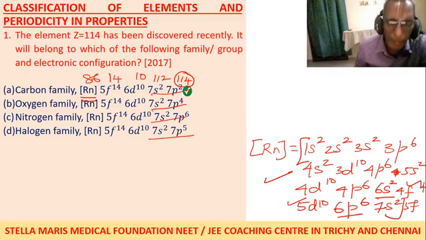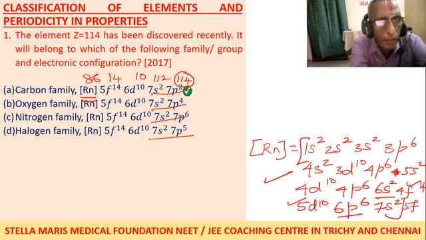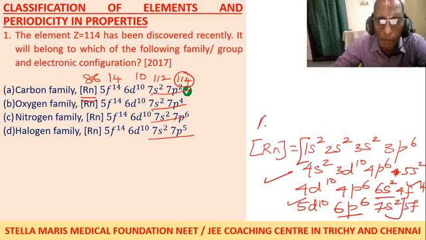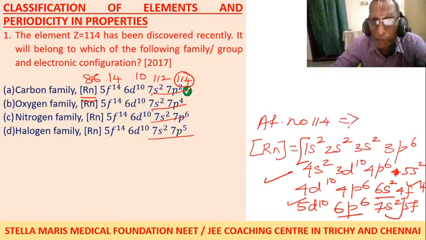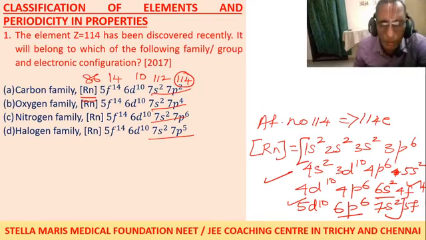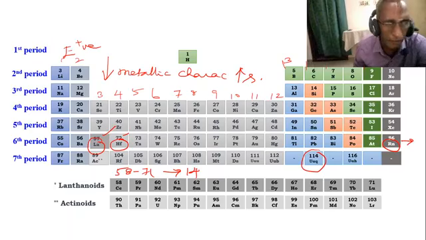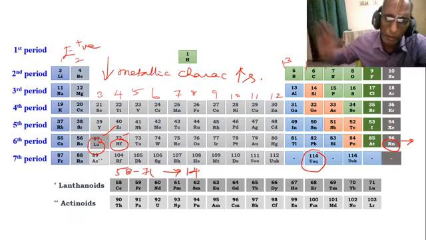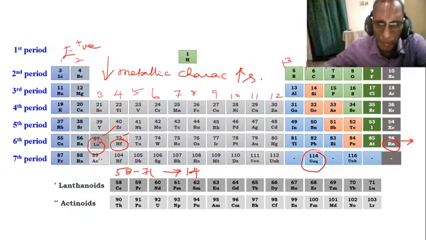Kanishka, listen. The question asked is an element with Z, where Z means atomic number, 114. Atomic number 114 means it has 114 electrons. For these 114 electrons, you have to write the electronic configuration. So the s2 you will write. It is like Hanuman's tail. So you have to condense.